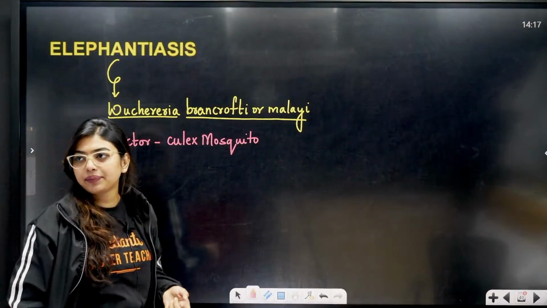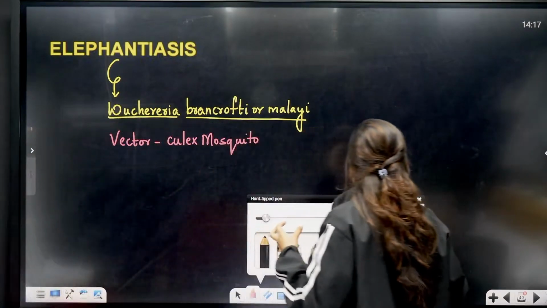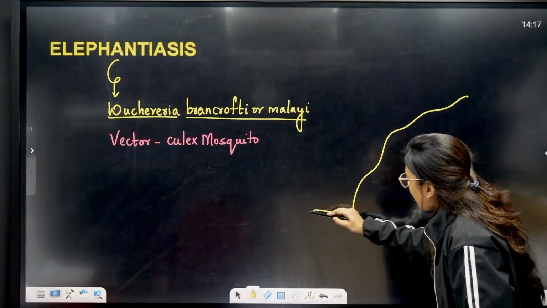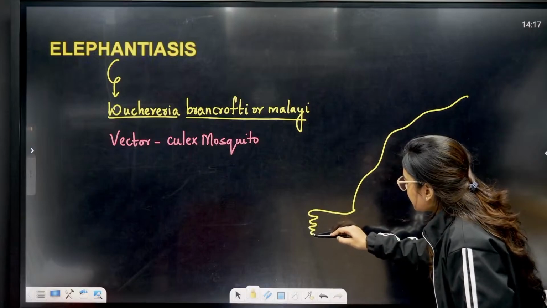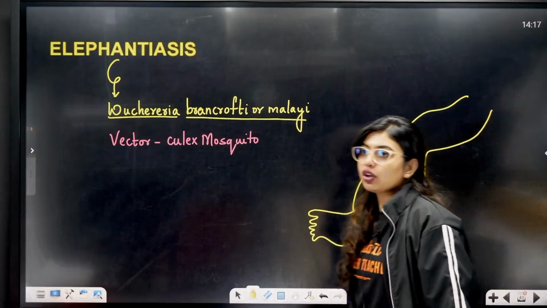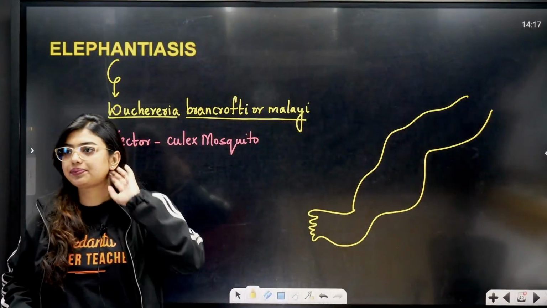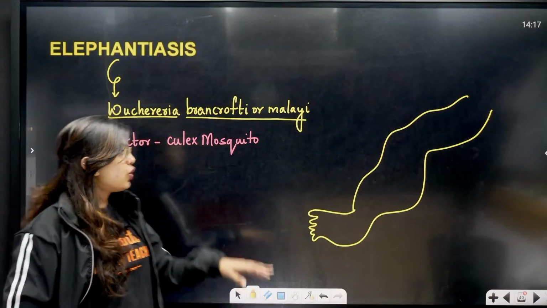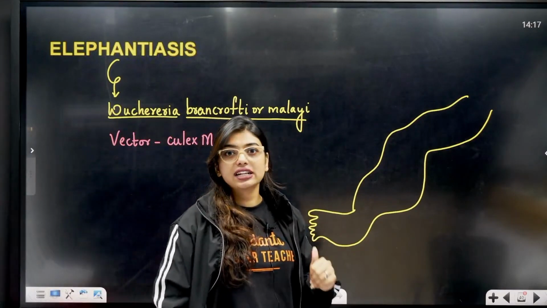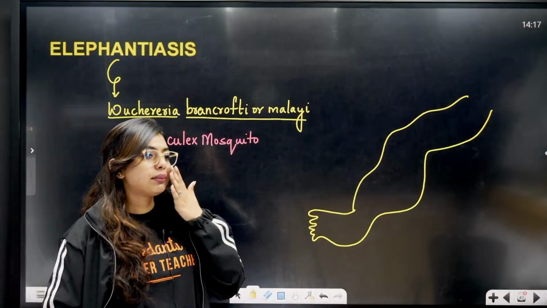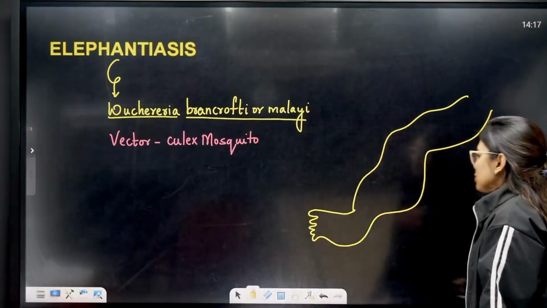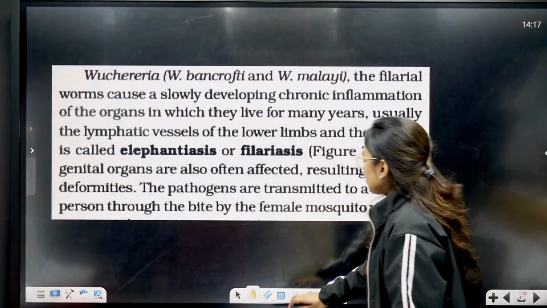And now what is going to happen? The person will have extreme swelling in the leg region, and it can reach up to the genital area, where the person will have extreme swelling of the lymphoid up to the genital area. Okay, clear or not? This situation is very dangerous, and here in Bangalore, near one of the churches, I had met a person begging, and that person had elephantiasis. Not now, when I was a kid, so I did not know that this was elephantiasis back then, but now I know that it is elephantiasis.